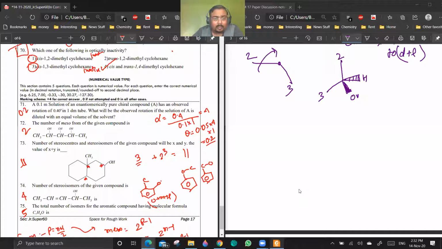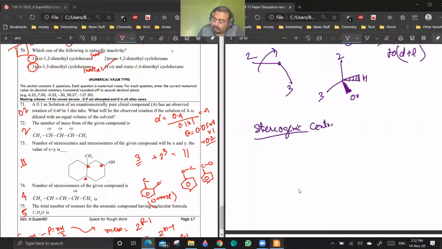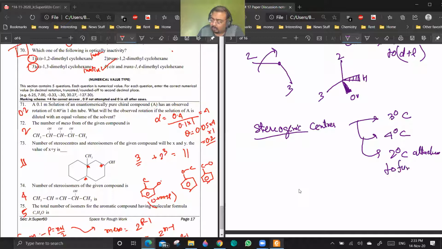Yes or no? So once again, sir, can you repeat? Focus on the 3-degree carbons. Okay, in a complex molecule, the stereogenic centers are either 3-degree carbon, 4-degree carbon, or 2-degree carbon attached to functional groups. These will be the best candidates for stereo centers. Are you getting a point? Yes, sir. That's it. Most of the questions will be solved using this technique.